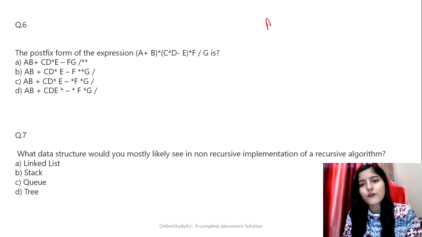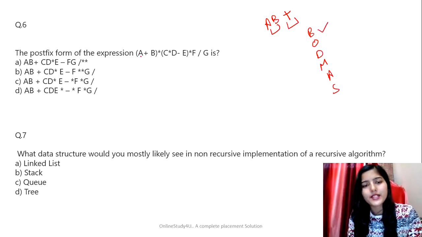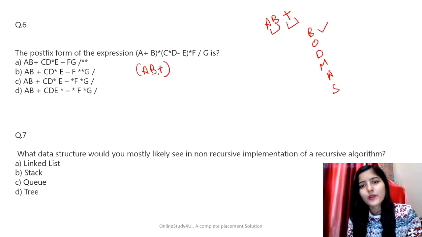What is the concept of postfix form? That operands will come first, and after then the operator will come, right? So that is the concept for postfix. So basically we have to solve it following the BODMAS rule, right? So first brackets will be solved. So let's solve the brackets first. a + b, in postfix we will write it as ab+. So first operands will come and then the operator. Let it be like this.